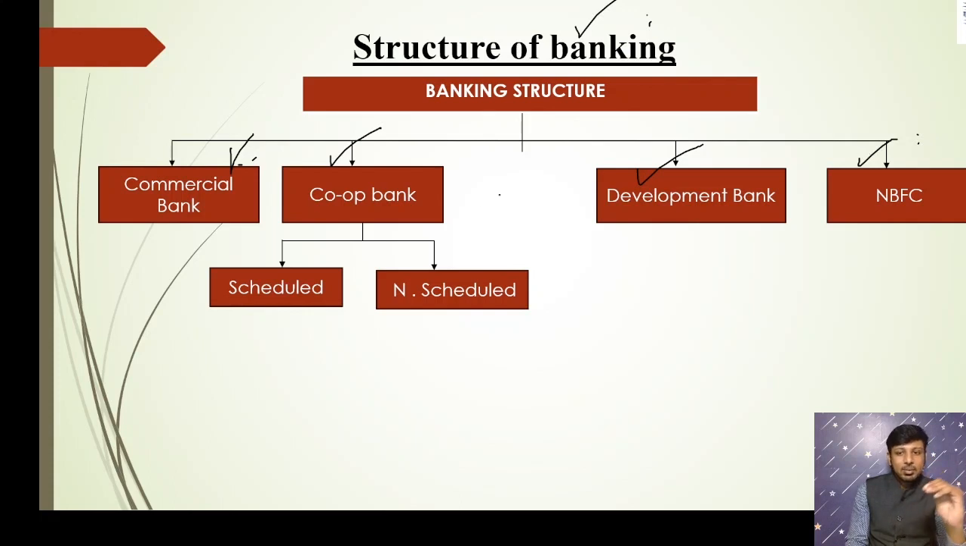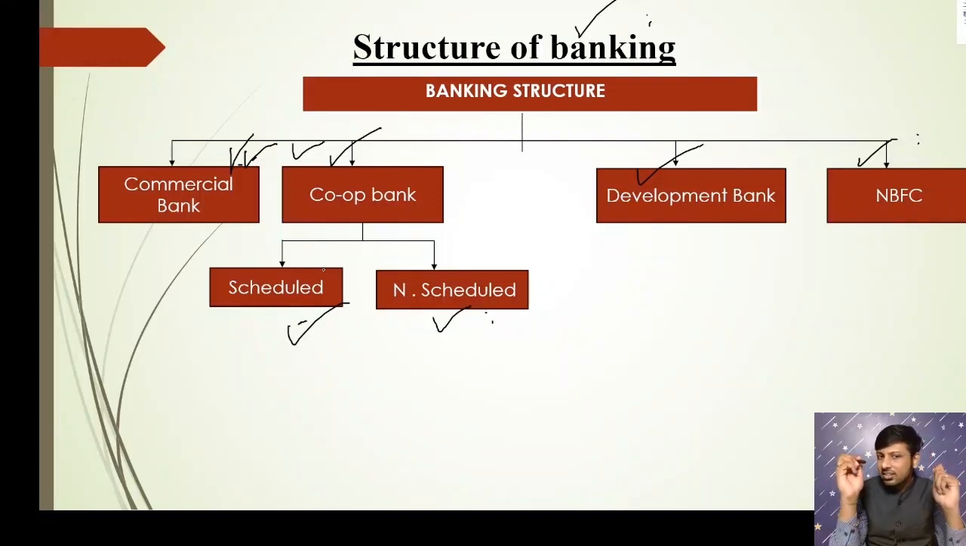Further, banking can be classified into scheduled bank and non-scheduled bank. Not all banks, only the commercial banks and cooperative banks can be divided into scheduled and non-scheduled banks. Under commercial, I have not written scheduled and non-scheduled for a simple reason: today all the existing commercial banks are scheduled commercial banks. But with respect to cooperative, both scheduled and non-scheduled cooperative banks exist separately.